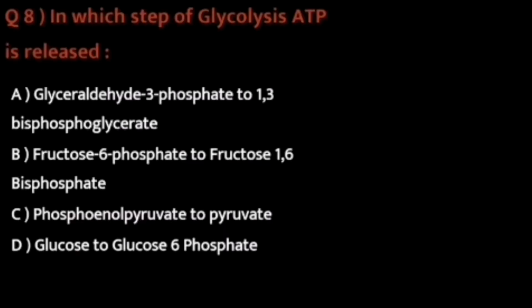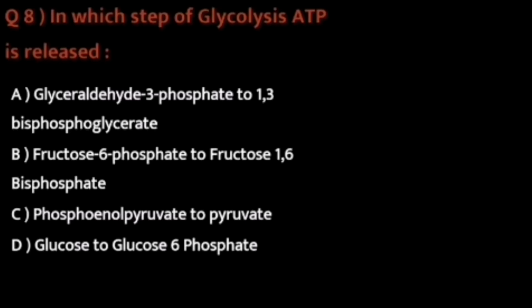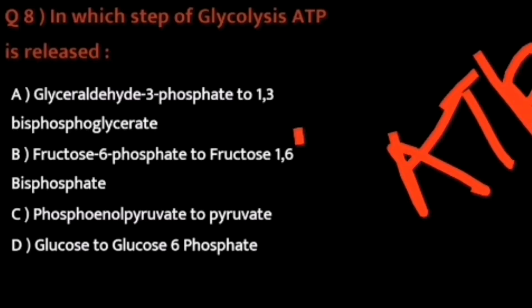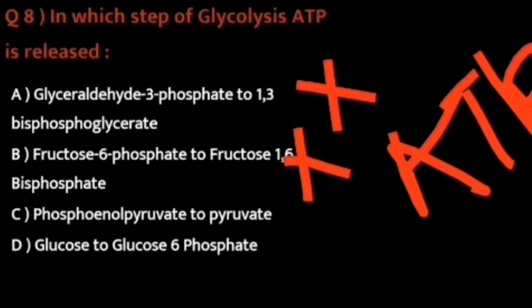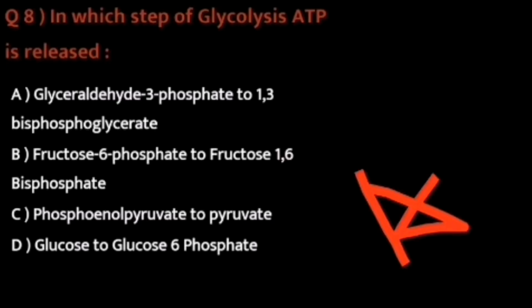Moving ahead to the question number 8, which says in which step of glycolysis ATP is released. So the options are the conversion of glyceraldehyde 3-phosphate to 1,3-bisphosphoglycerate. During this process NAD gets reduced to NADH. Option B is the conversion of fructose 6-phosphate to fructose 1,6-bisphosphate. It utilizes one molecule of ATP, so this option is also incorrect. Option C is the conversion of phosphoenol pyruvate to pyruvate. Okay, dear students, so during this process ATP is released.